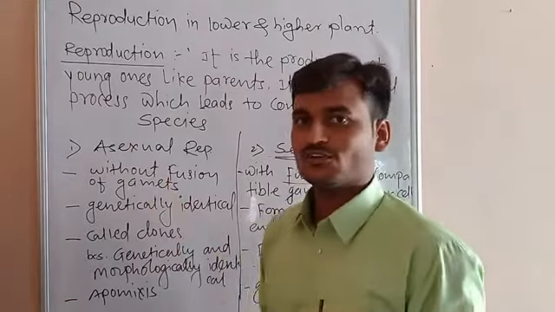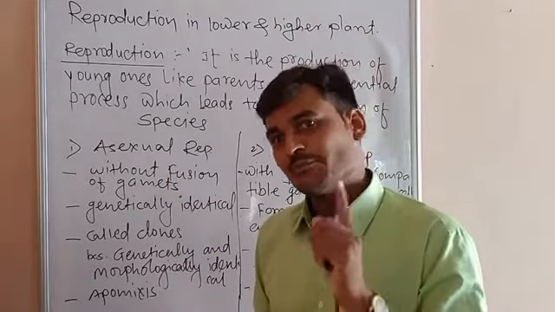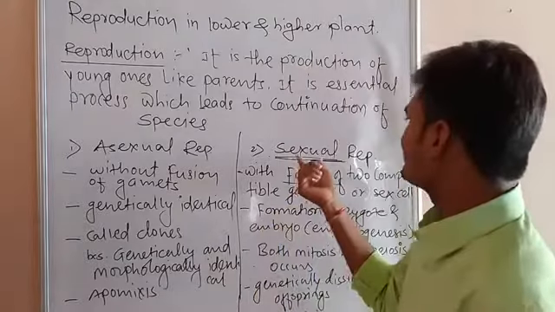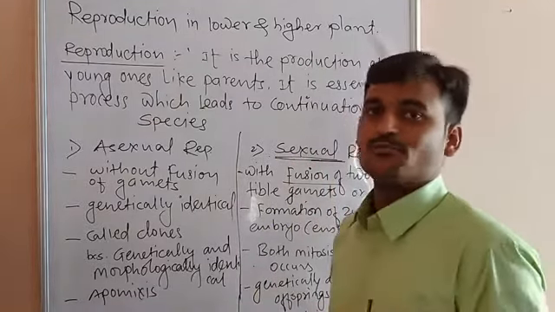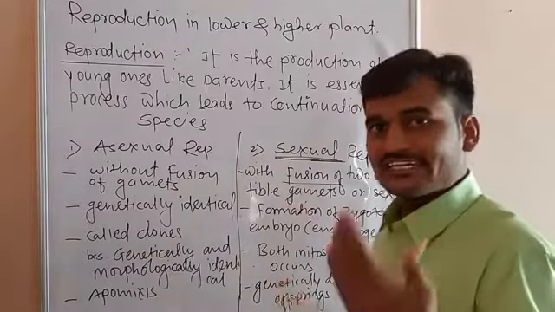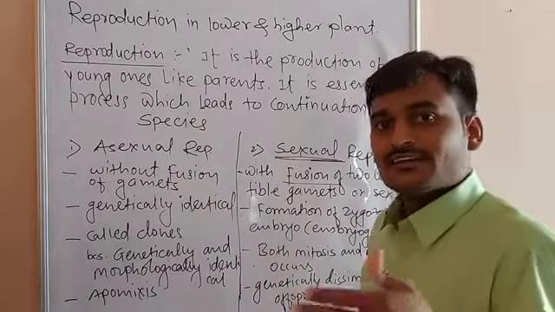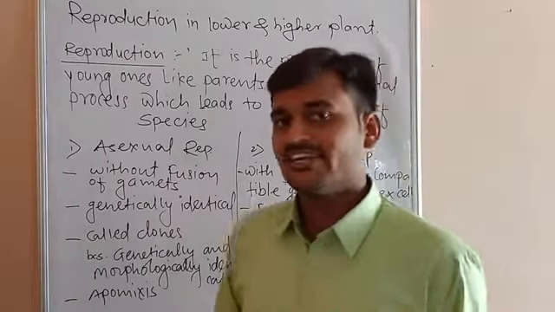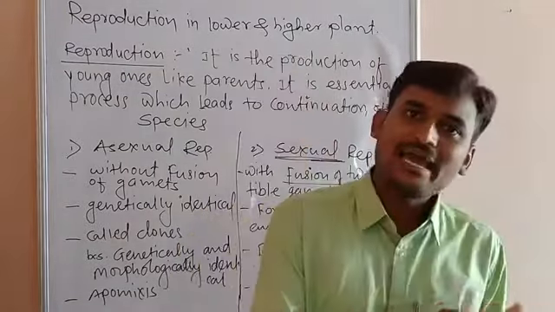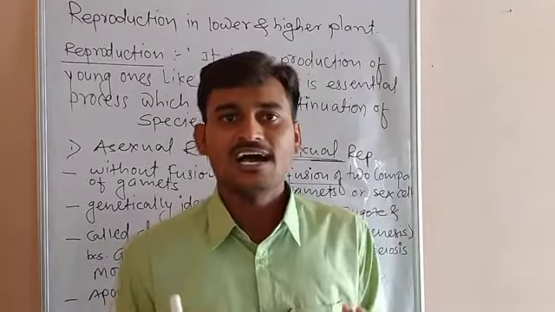But in asexual reproduction, only somatic cells take part. In sexual reproduction, the germ cell is the very important cell which is converted into the gamete by mitotic and meiotic division.